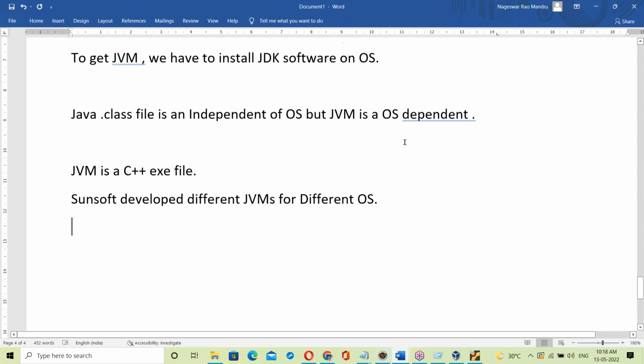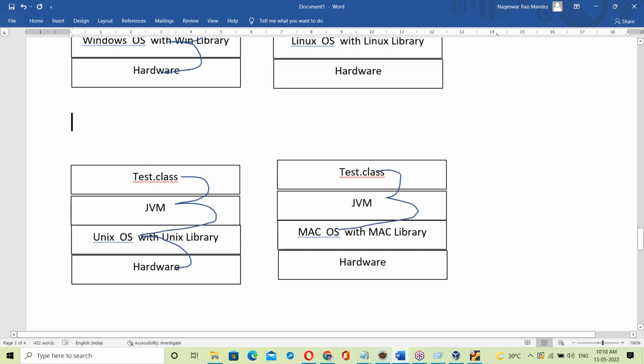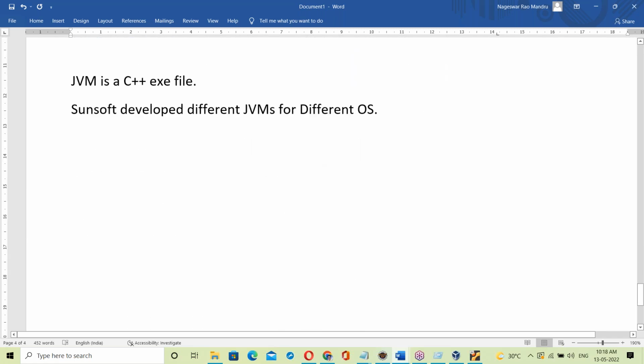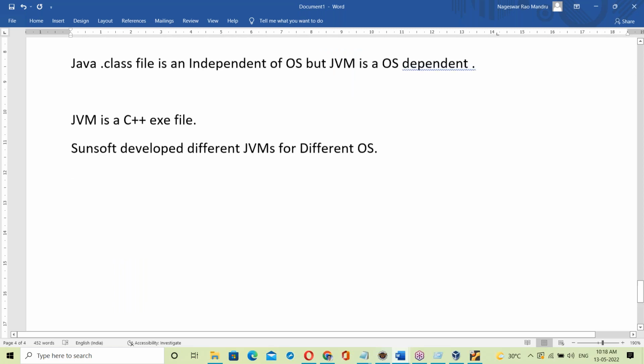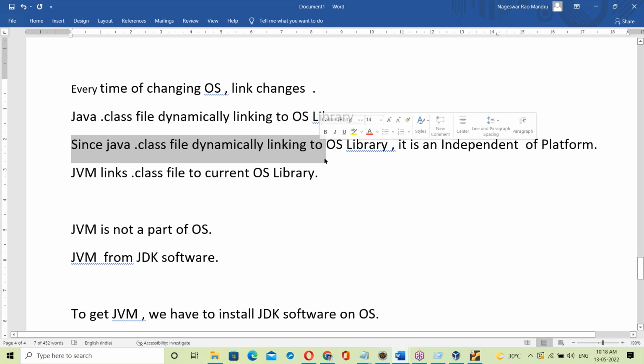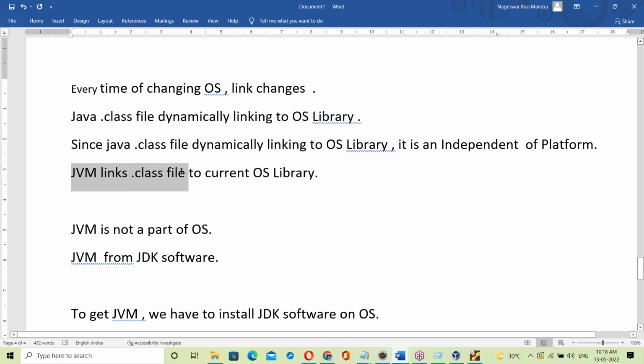Now, the JVM makes Java an independent platform. I hope you understand, guys. How did Java become platform independent? Behind this is the JVM. The .class file links dynamically with the OS library. The JVM links the .class file to the current OS's library dynamically. Since the linking is dynamic, it is platform independent.